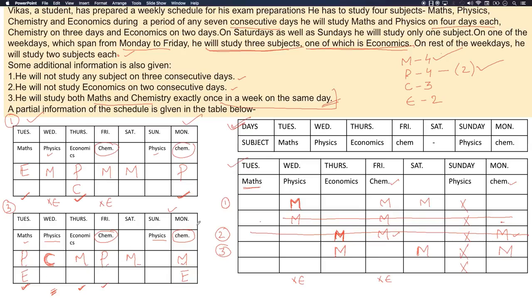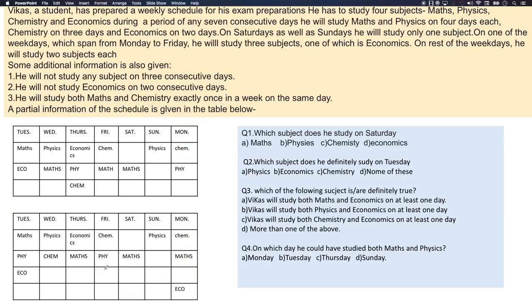Now we can answer all the questions. These are the 2 possibilities. I have put it over here. So 1 possibility in this table and there is 2 possibility: when economics is on Tuesday and when economics is on Monday. So there are in fact total 3 possibilities. Let's see the questions now.